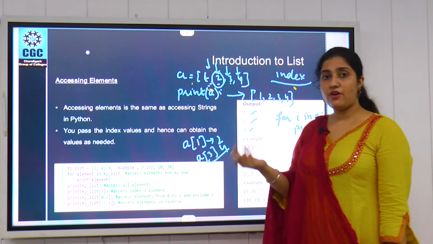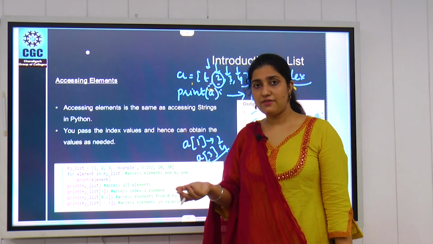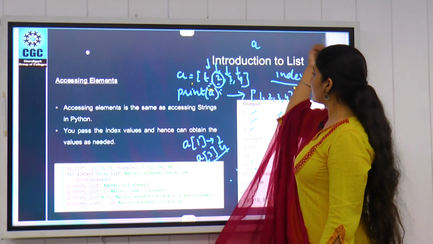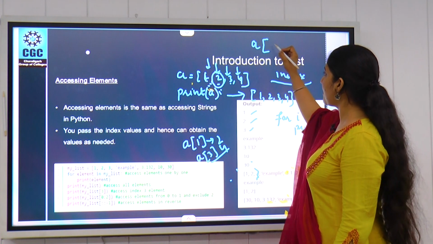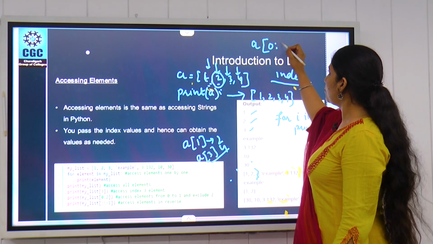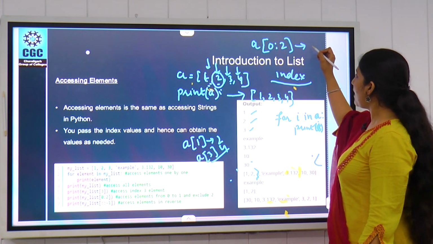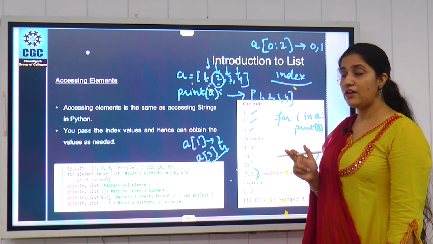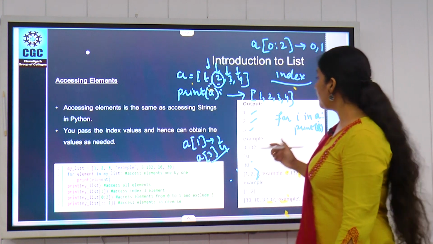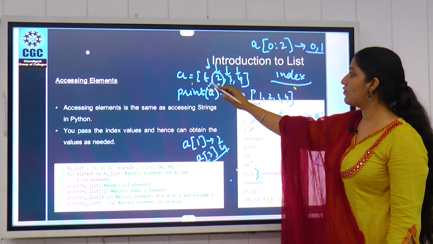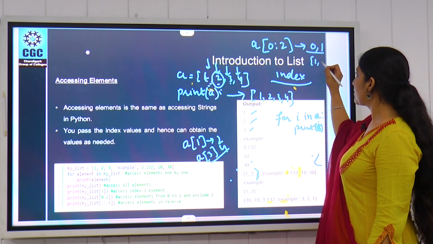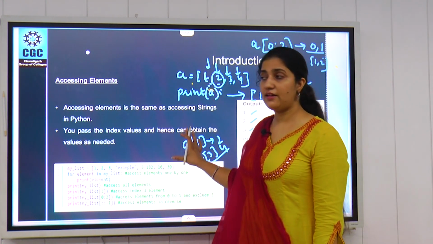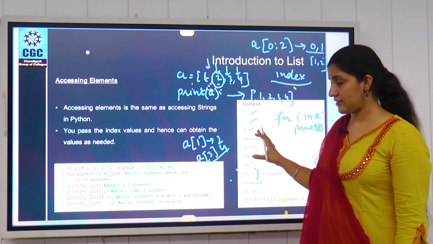And if we want to access more than one value within a range, we can declare it as A of 0 to 2. It will give us the value at the 0 index, the first index, but it excludes the second index. So it will return us the output 1 and 2. So this is basically how we can access our elements by using a list.